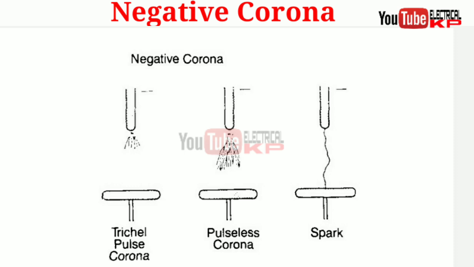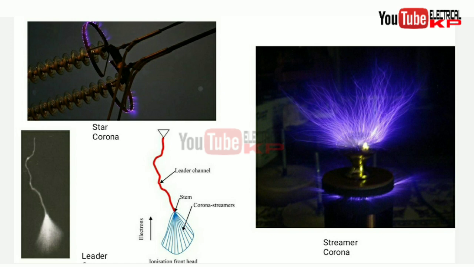in the gap. That's why termination of positive ions at the negative electrode causes Trichel pulses, such that with an increase in voltage, Trichel corona occurs, proceeding with pulse corona and then sparks. In this figure we can see that the negative corona occurs at very high voltage as compared to positive corona due to the space charge effects. After that, these are the different corona figures seen: star corona, leader corona, then streamer corona.